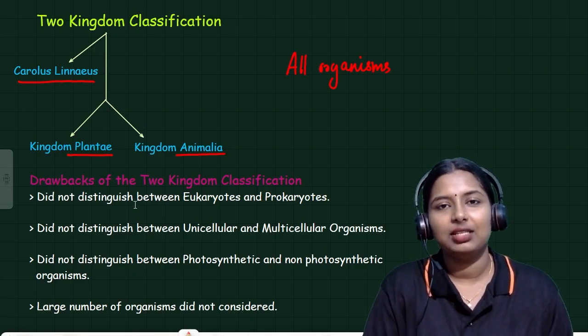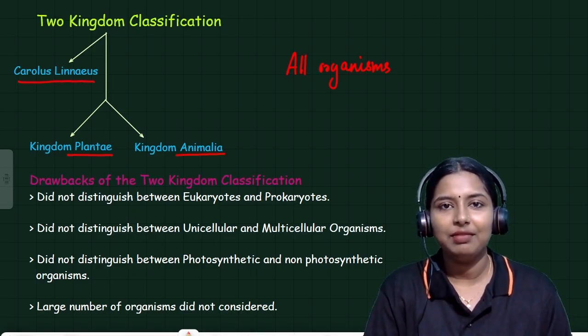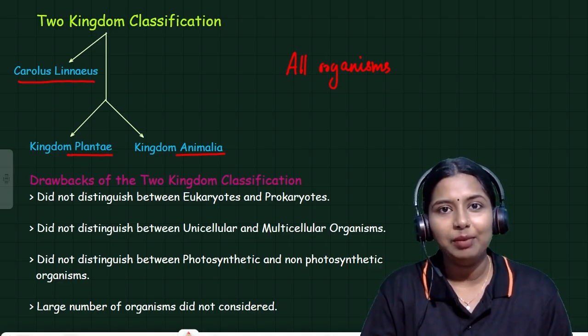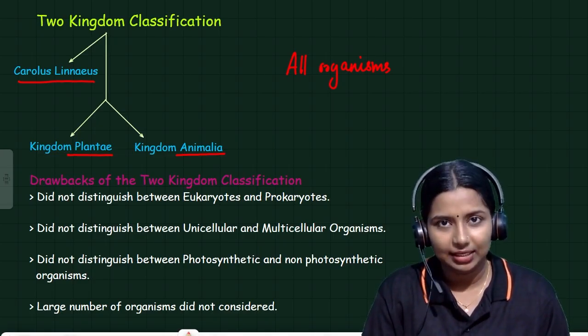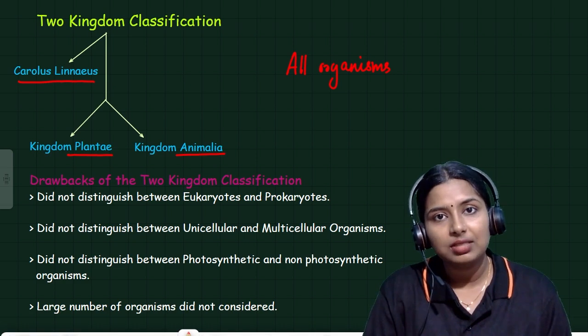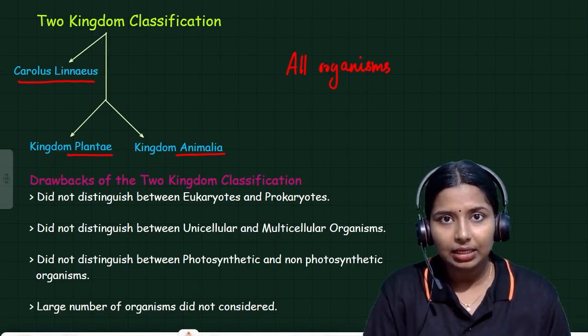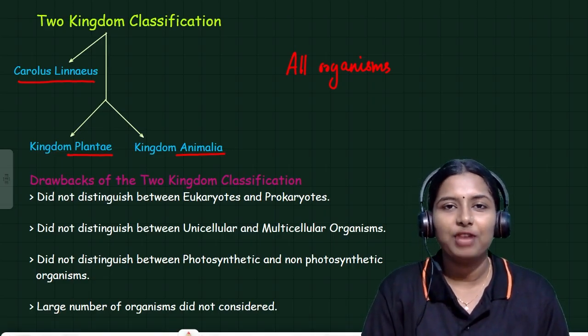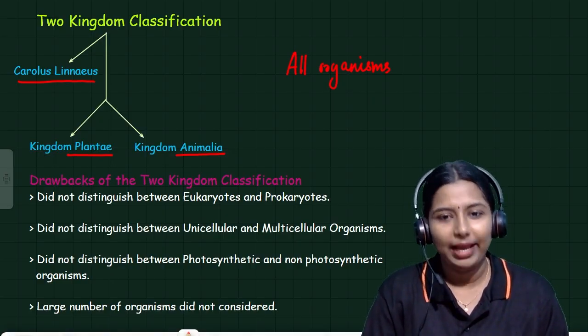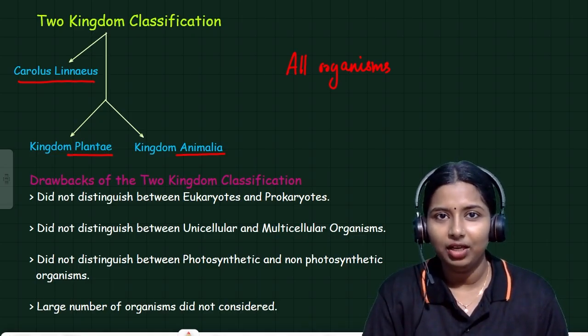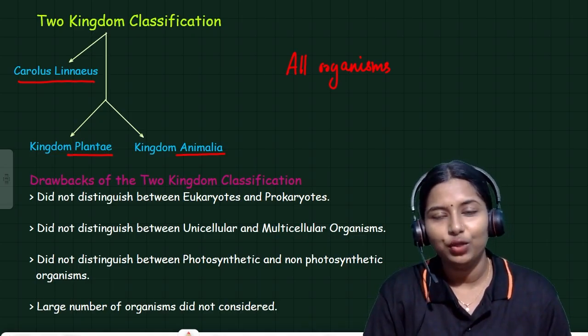So, from the name itself, it is very clear, pasangala. Kingdom Plantae has plants, and when we come to Animalia, it has lots and lots of animals. He classified all the organisms into two major broad categories. But there are some exceptional organisms, like bacteria and fungi. Where can we include all these organisms? Is bacteria a plant? Is bacteria an animal? Yes, we have this type of confusion. So obviously, 2 kingdom classification has some drawbacks. We already learned it in our second chapter. We just need to read it.